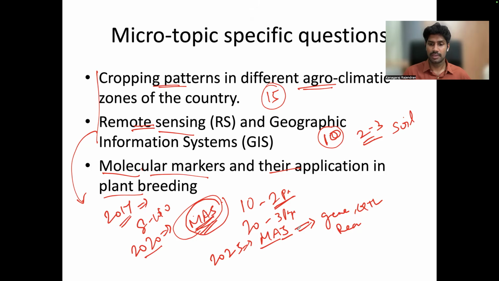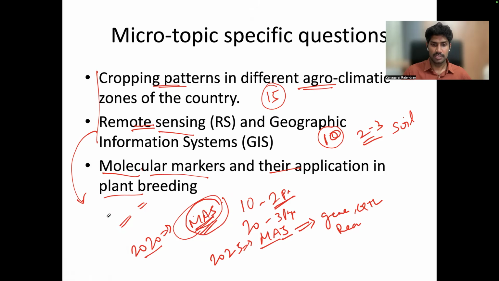It was a 10 mark question, so you have to write two pages for a single application. The problem is, earlier we could cover this topic in general with 8 to 10 applications, and for each application we could prepare just 2-3 lines. That was enough. But now, for every application, you have to prepare at least half a page of notes so that we can manage this type of very specific question. This is the main problem nowadays in Agri optional.